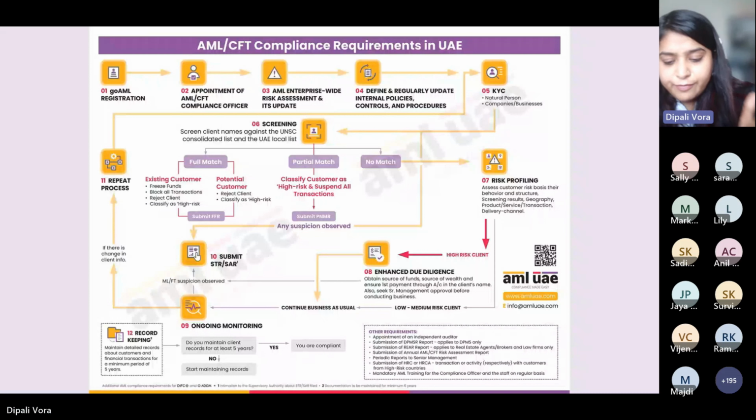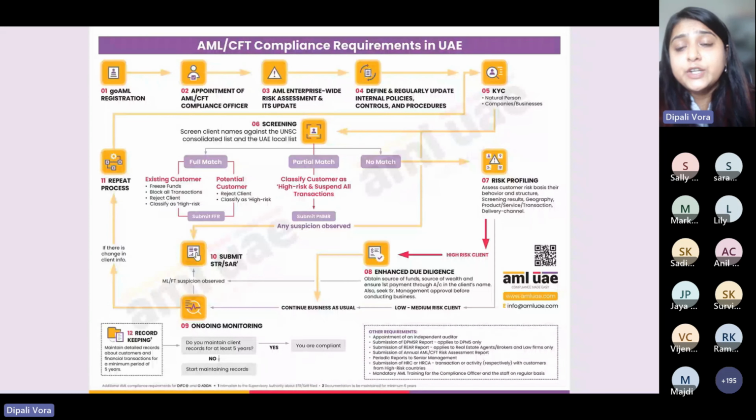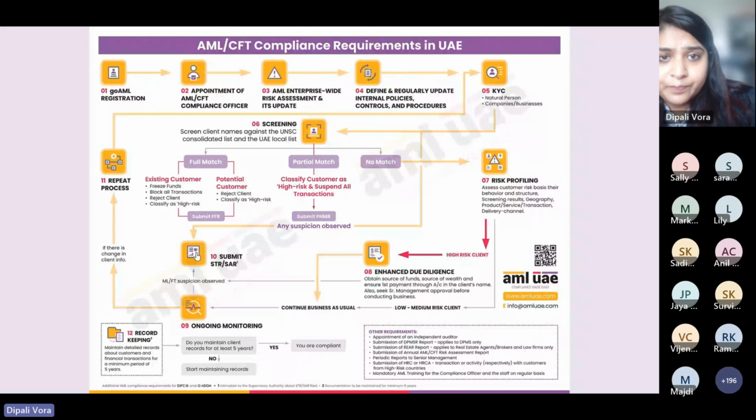In case a politically exposed person comes to you for any kind of services, he is by default a high risk category person. So you classify your customers into three categories: low risk, medium risk, or high risk. There are certain parameters which we are required to set in our organization to make sure that we are categorizing them correctly on the basis of various factors.